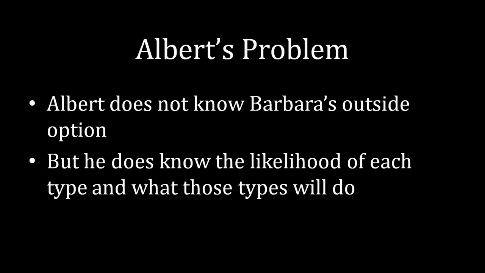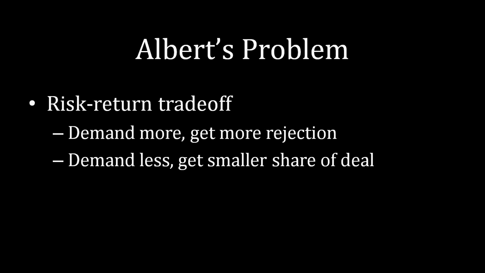All right, so what that means is that Albert can construct a utility function. And when he does this, he's going to encounter a risk-return trade-off. He knows that if he demands more, he's going to get Barbara to reject more frequently, but in the times that she accepts, that's going to be better for him. And in contrast, if he demands less, well, Barbara is more likely to accept, but this results in a smaller share of the deal.